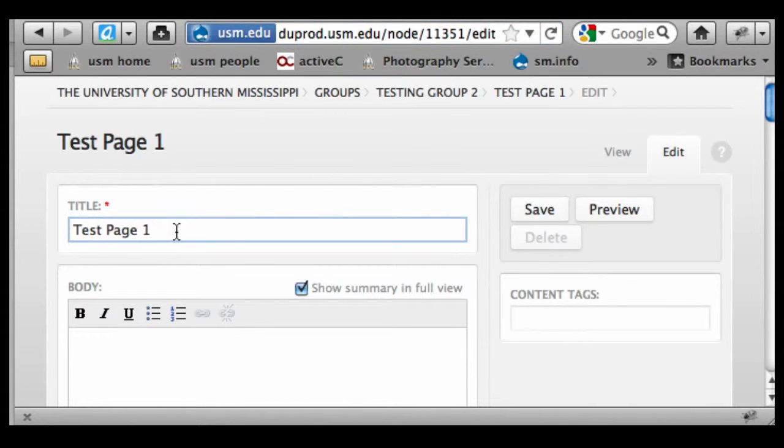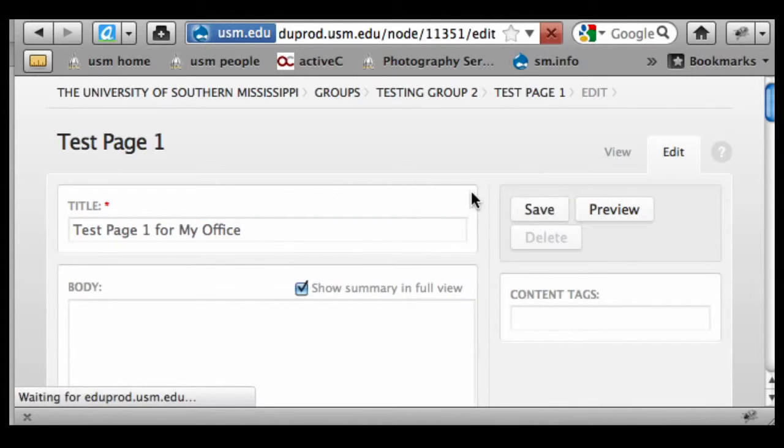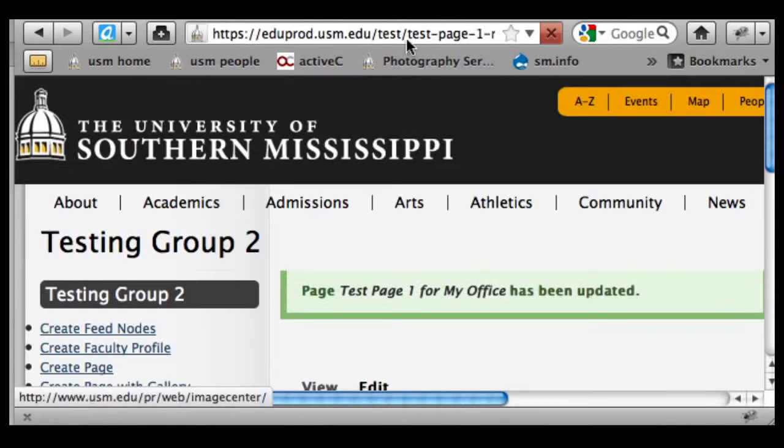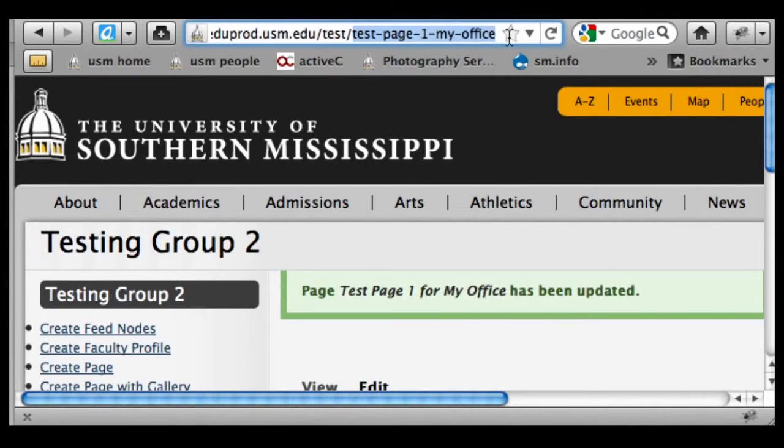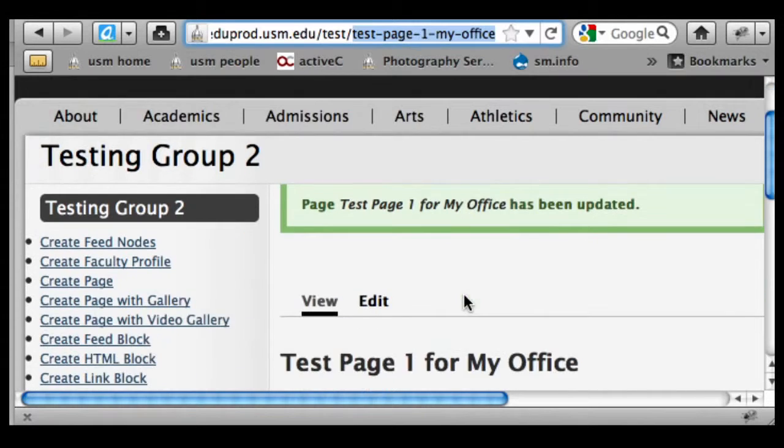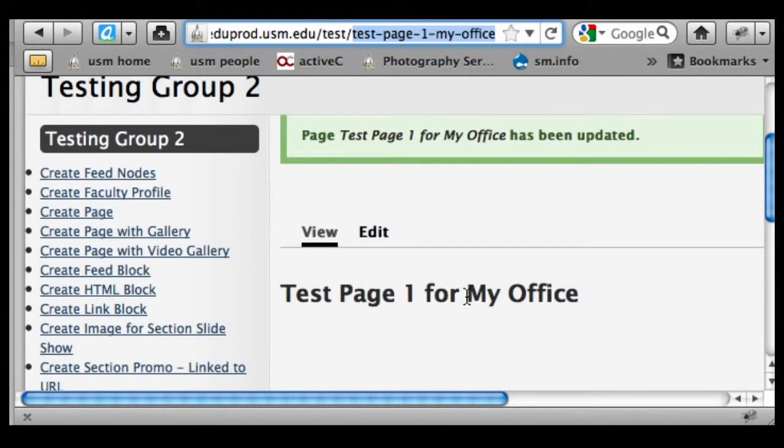I'm going to change this to test page 1 for my office. Okay, and when I save that, let's see what happens to the URL. Okay, again, so that gets a little bit longer, test page 1, my office. And what Drupal is doing, again, for search reasons, it's dropping out prepositions, so it drops out the "for", and it's going to drop out "a", "an", and "the" articles, which again are non-essential.